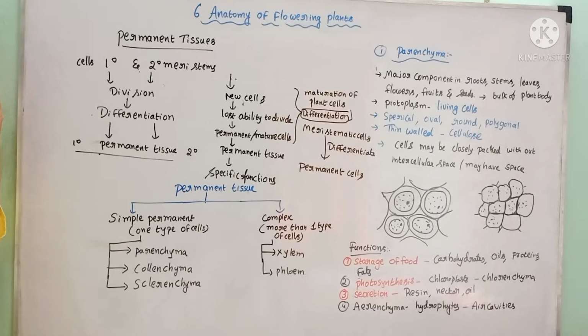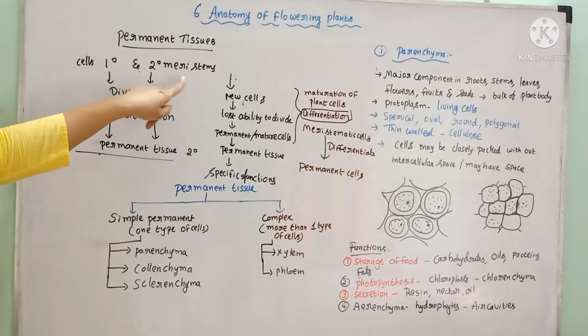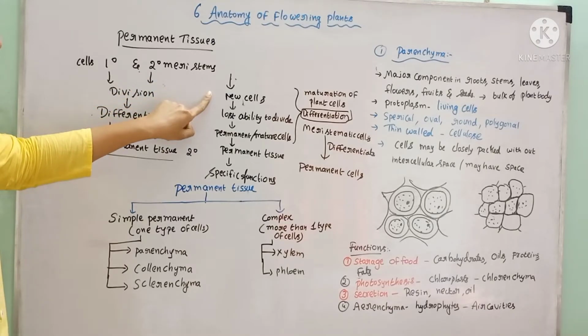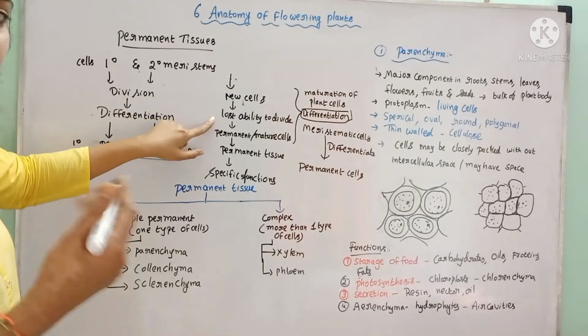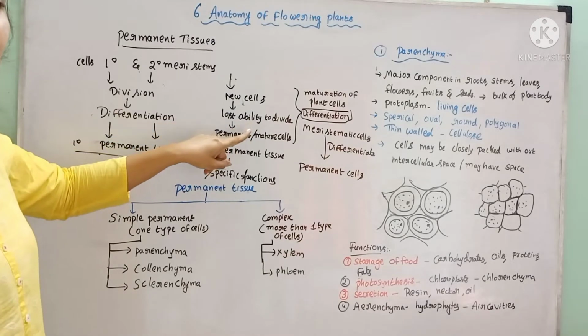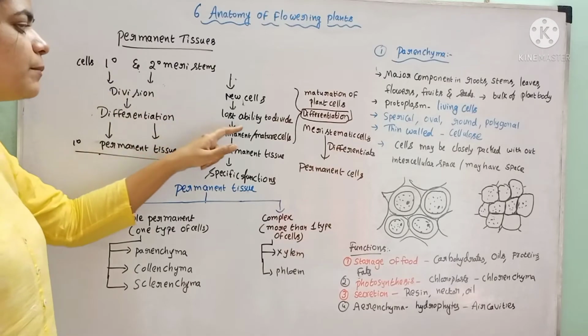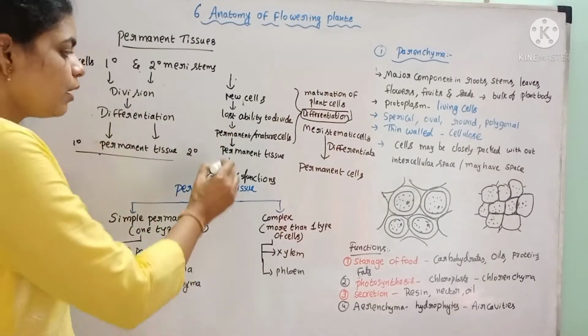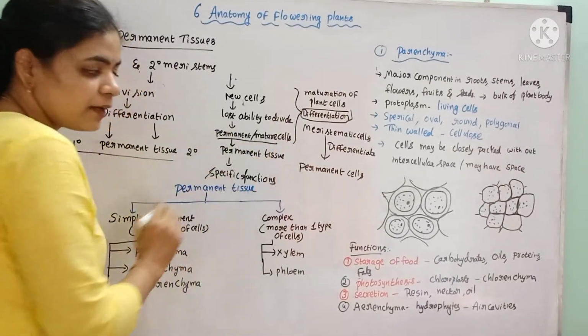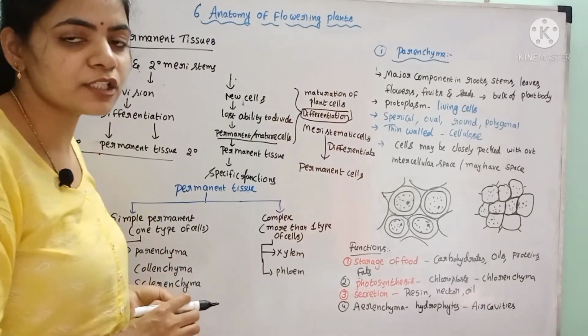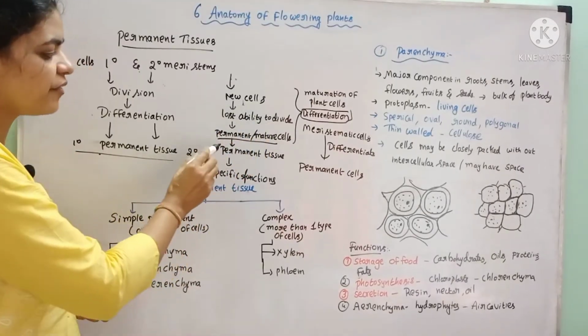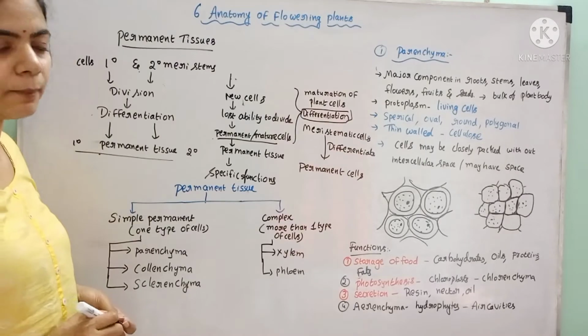And how does it form? The new cells formed from the primary and secondary meristems, after several divisions, lose their ability to divide. The cells which lost the ability to divide are called permanent or mature cells.